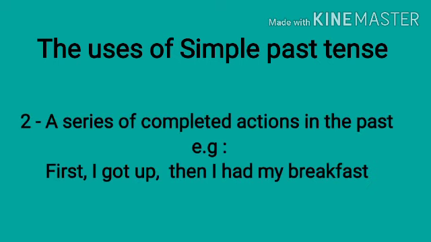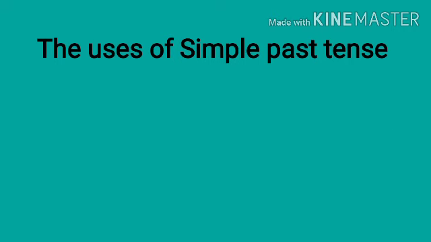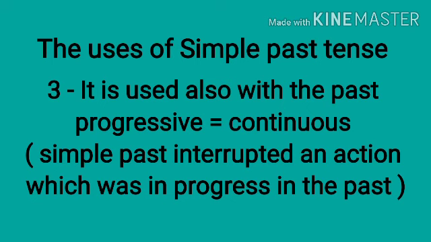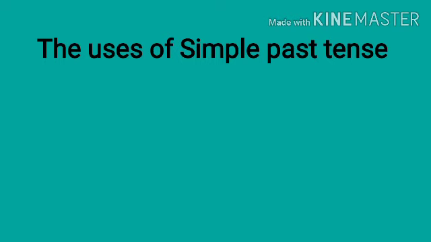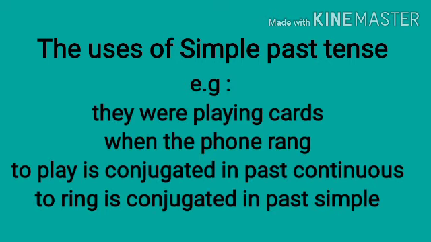Second, a series of completed actions in the past. Example: first I got up, then I had my breakfast. Third, it is used also with the past progressive. The simple past interrupts an action which was in progress in the past. Okay, what do I mean here? Example: they were playing cards when the phone rang.